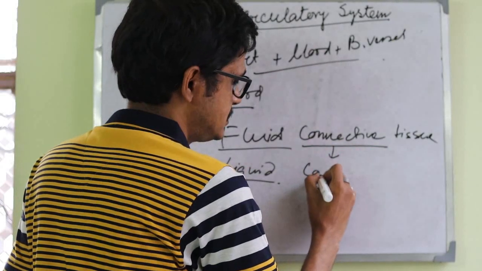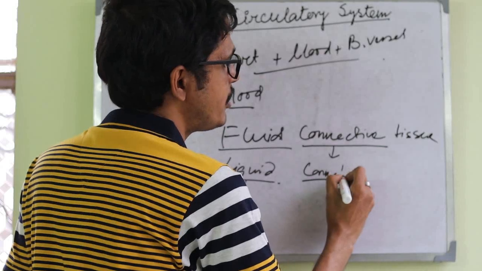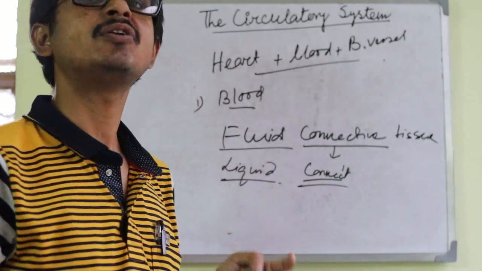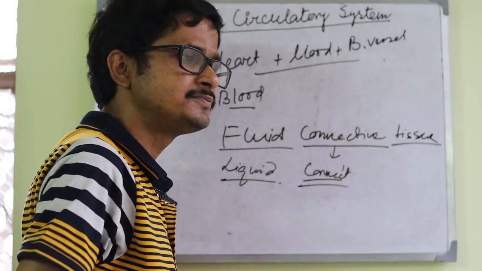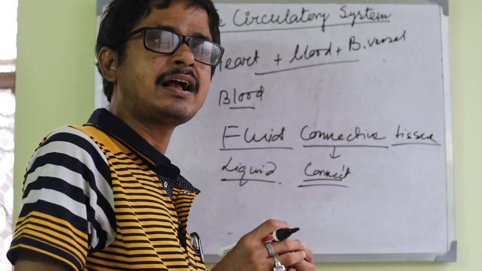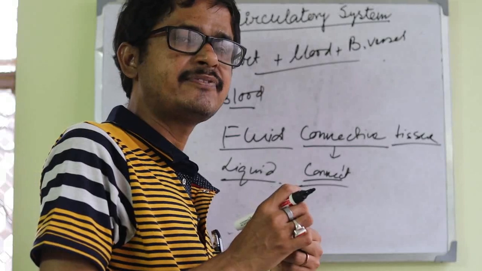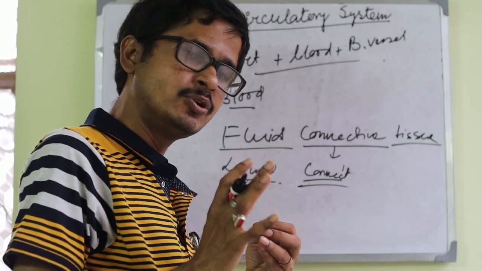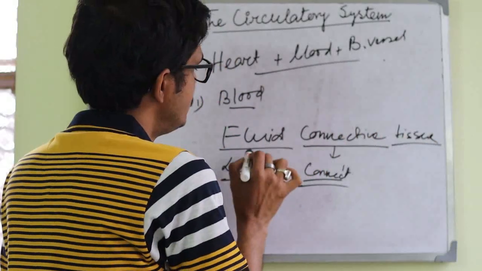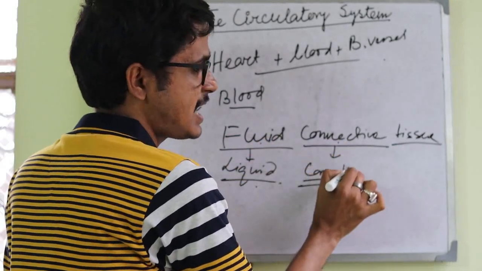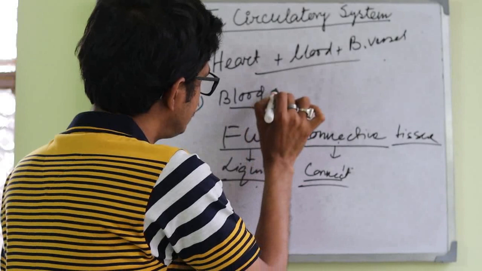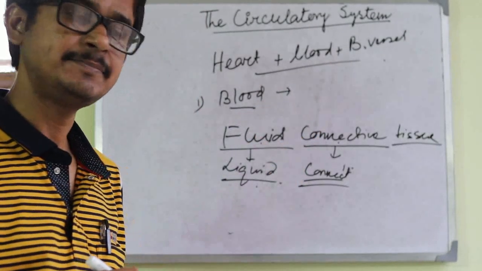It connects different organs of our body. And tissue means a number of cells that connect to each other and function together. So it is called fluid because it is liquid in nature, and connective because it connects the whole body. That is why blood is known as fluid connective tissue.